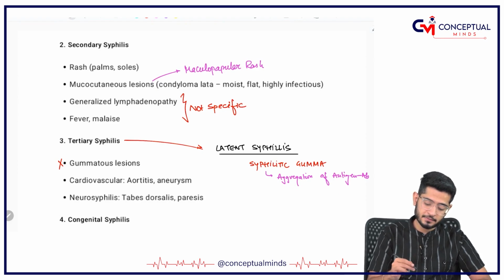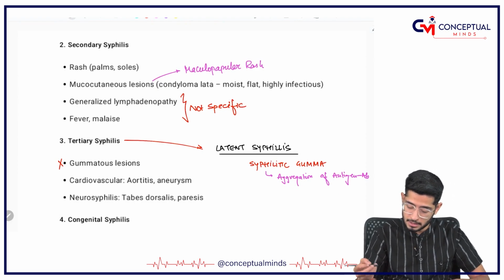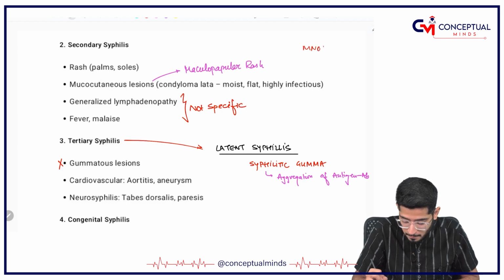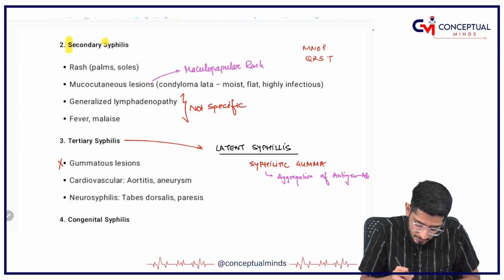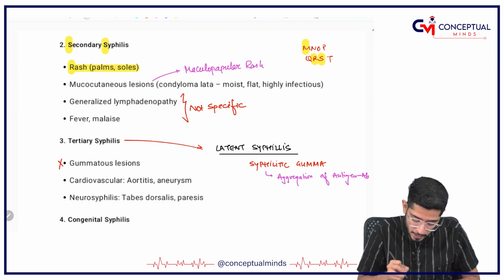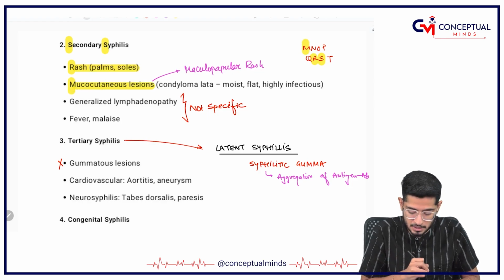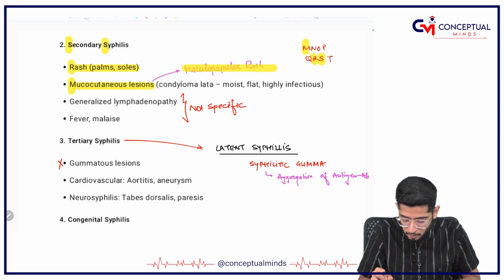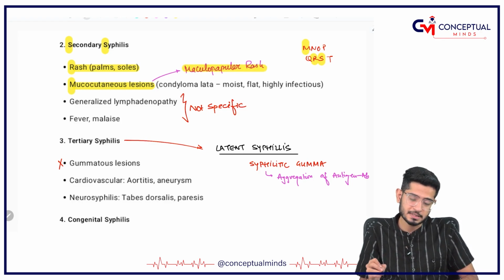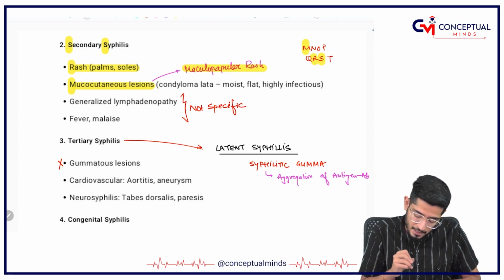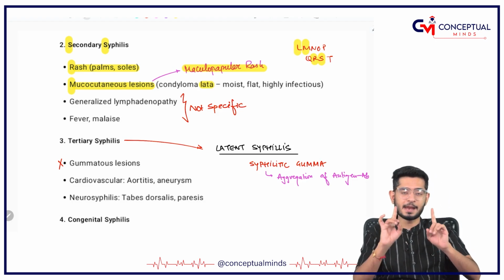Now secondary syphilis. You very well know I teach like this only, this is my way of teaching: MNOPQRST. So S for secondary syphilis, then R for rash, okay, rash occurring over the palm and sole. Coming to M for mucocutaneous lesions, or you can say maculopapular rash. And yes, L also comes near the M. So what is L? Condyloma lata.